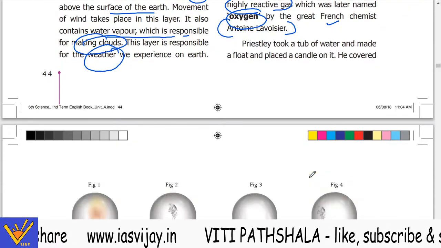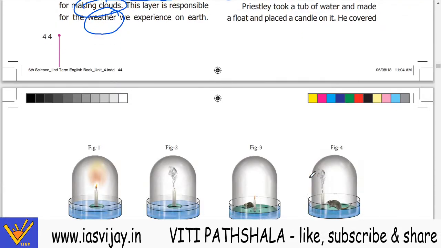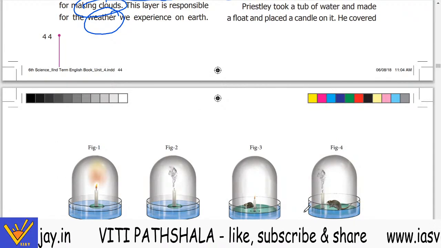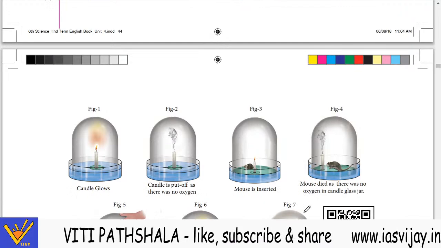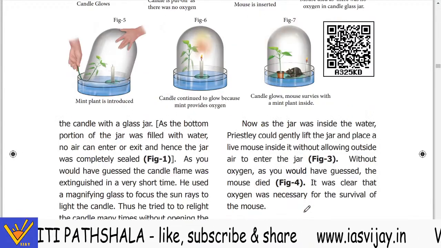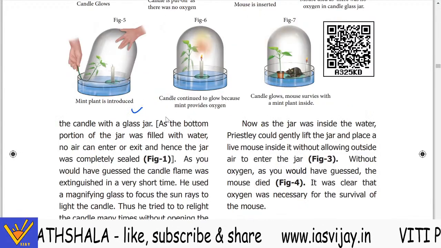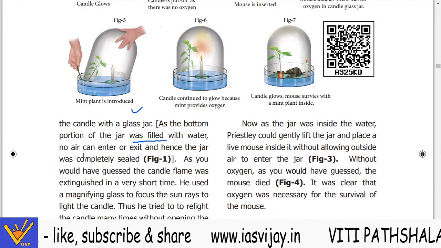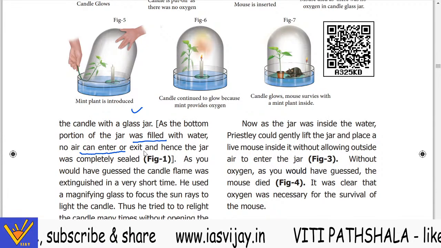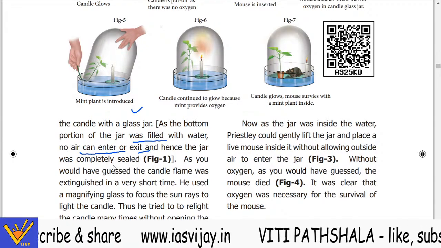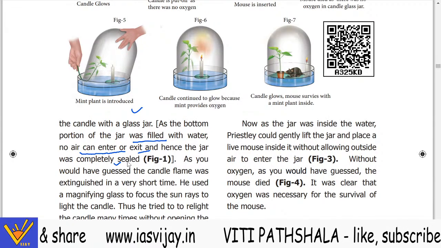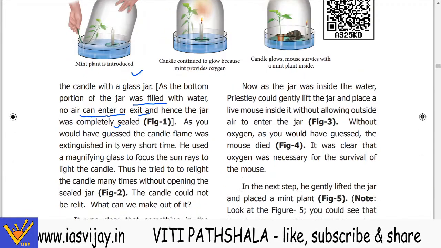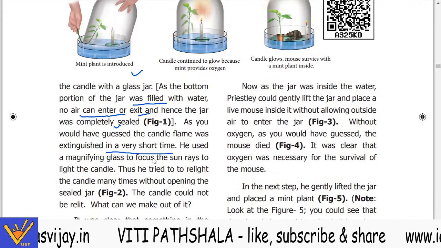Priestley took a tub of water, made a float, and placed a candle on it. He covered the candle with a glass jar. As the bottom of the jar was in the water, no air could enter or exit, and hence the jar was completely sealed. As you would have guessed, the candle flame was extinguished in a very short time.